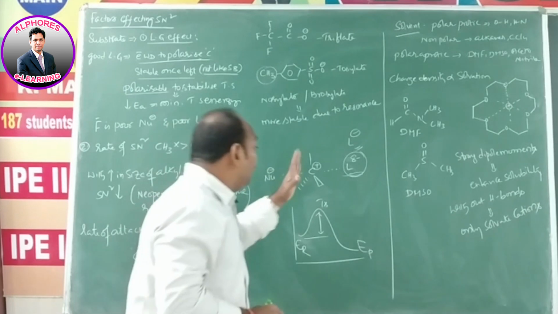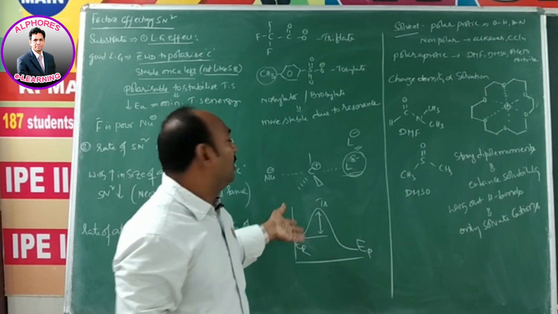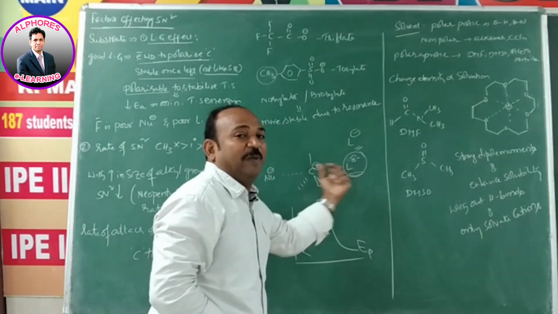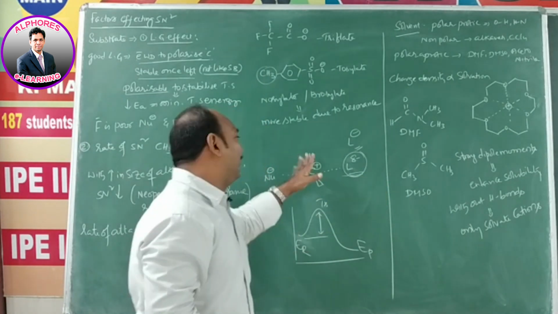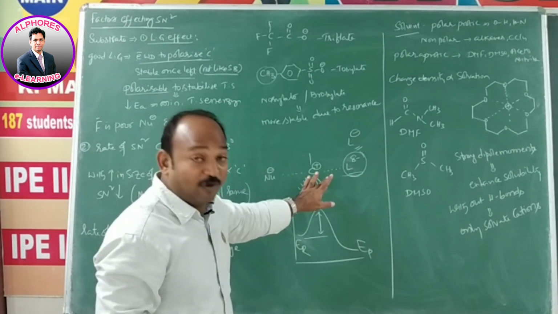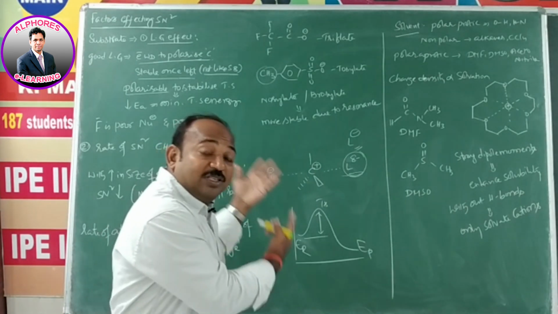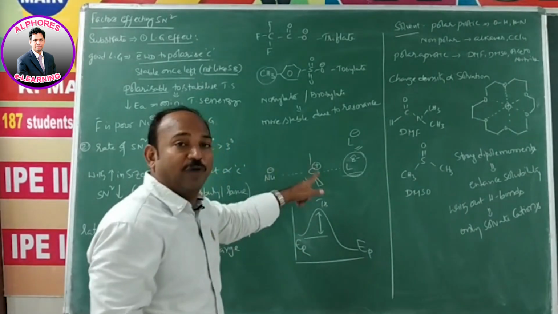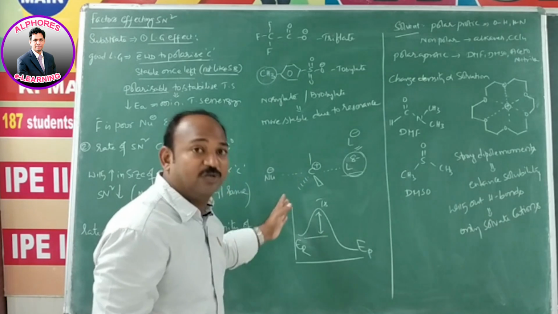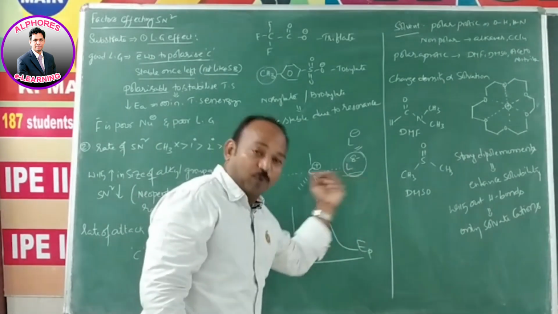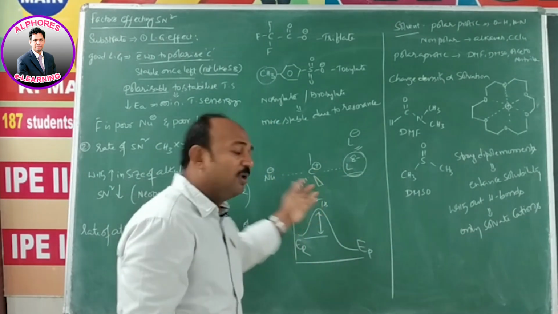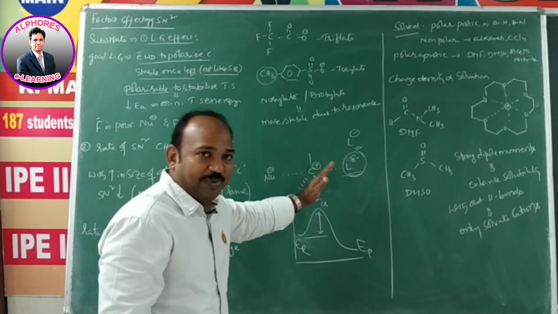Understand? Whenever it pulls the bond pair of electrons towards itself, whatever partial positive charge is developed here, it has to give a chance to the nucleophile to compensate. This nucleophile has to compensate the positive charge, and again it can pull the bond pair of electrons, again positive charge develops, and again the nucleophile will compensate that.